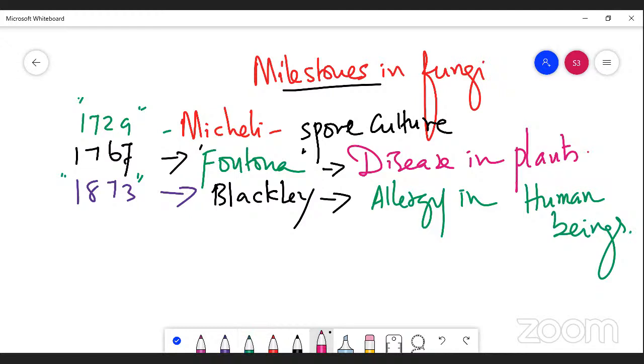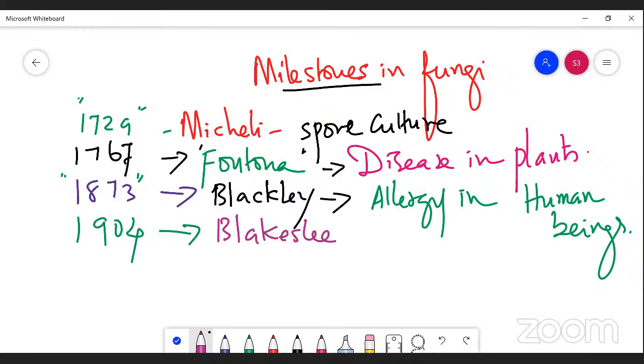Next, another scientist who came after the work of Blackley, who stated that fungi could cause allergy in human beings. Blakeslee, in the year 1904, namely Blakeslee, who demonstrated that heterothallism.